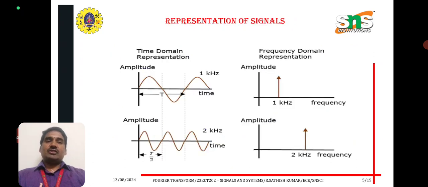This is the representation of the signals. The Fourier transform converts a time domain representation into a frequency domain representation. Taking the analog signal with respect to time and amplitude as 1 kilohertz, the converted frequency domain representation of the 1 kilohertz signal can be seen on the right hand side. This is one complete waveform which can be divided by 2, that is T by 2, with respect to time and amplitude. It has 2 kilohertz, which can be converted into frequency domain representation, with 2 kilohertz with respect to frequency and amplitude.